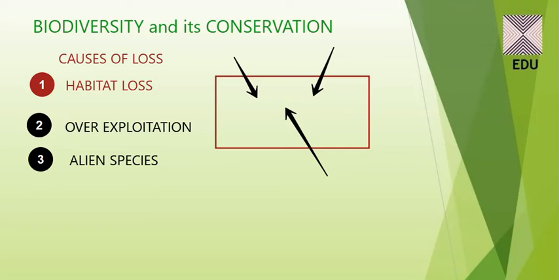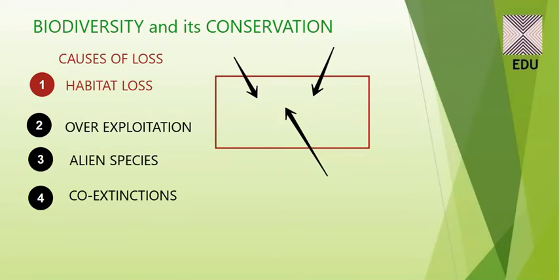Now, the fourth factor which I think is causing the loss of biodiversity is co-extinction. What is co-extinction? When a species becomes extinct, the plant and animal species associated with it in an obligatory way also become extinct. This is called the co-extinction phenomenon.